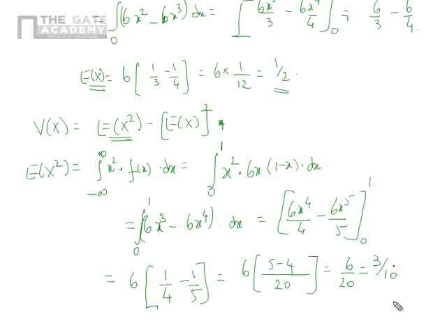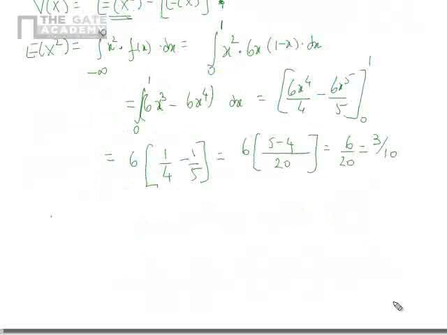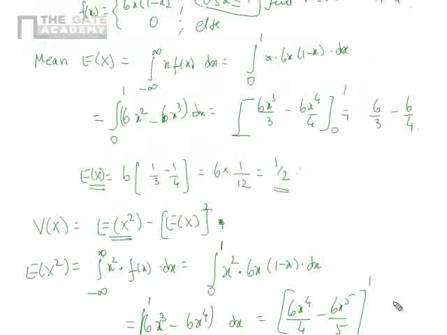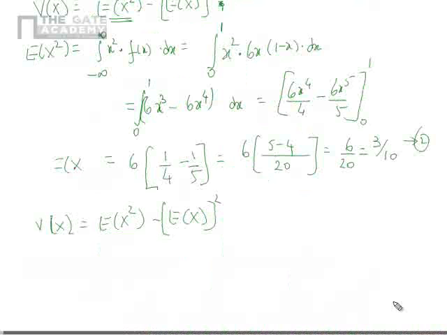Okay, fine. Now V of x is nothing but E of x square minus E of x the whole square. Let me call this result 2 and this result 1. In result 1, I know what E of x is. In result 2, I know what E of x square is. So V of x can be found.